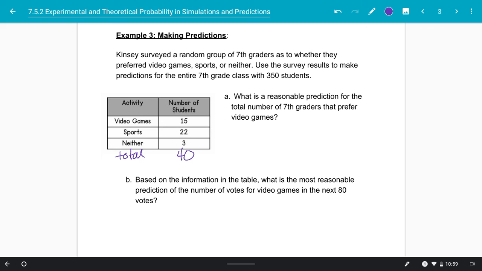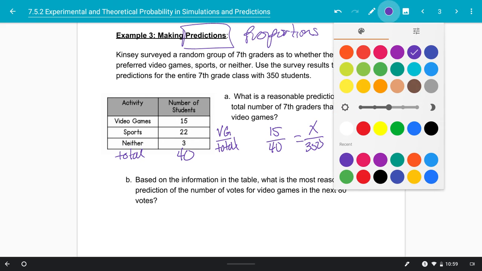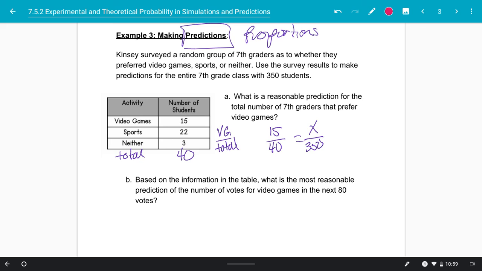So what I can do here is compare video games to our total number of students from the sample that she did, and then our actual situation. So again, predictions, proportions, right? So that alliteration. Video games, in our sample, it was 15 out of 40. And then in the real 350, we're going to say X number of students out of the 350 total. So we have our proportion. We're ready to do our cross products.